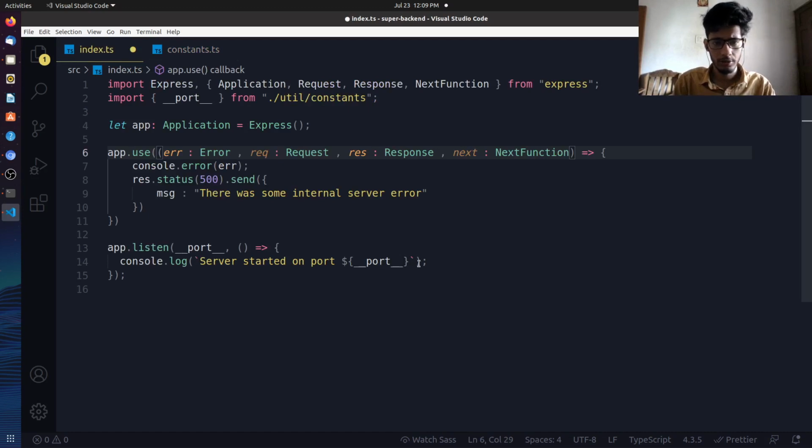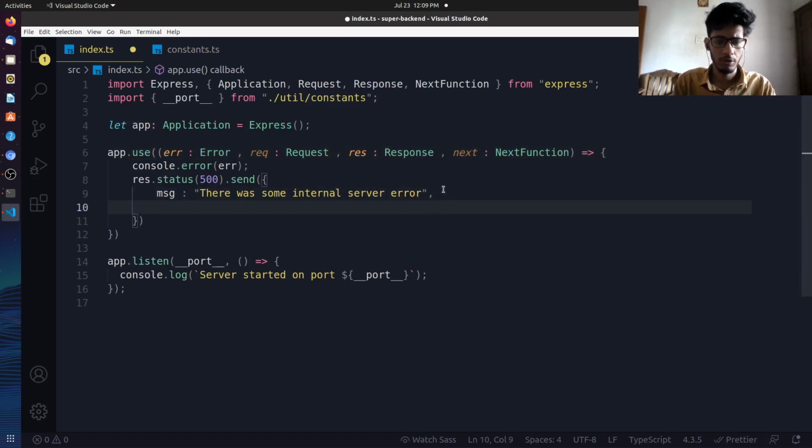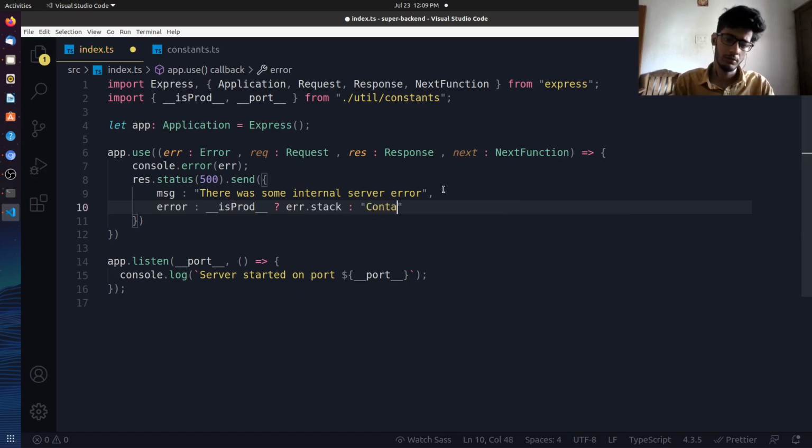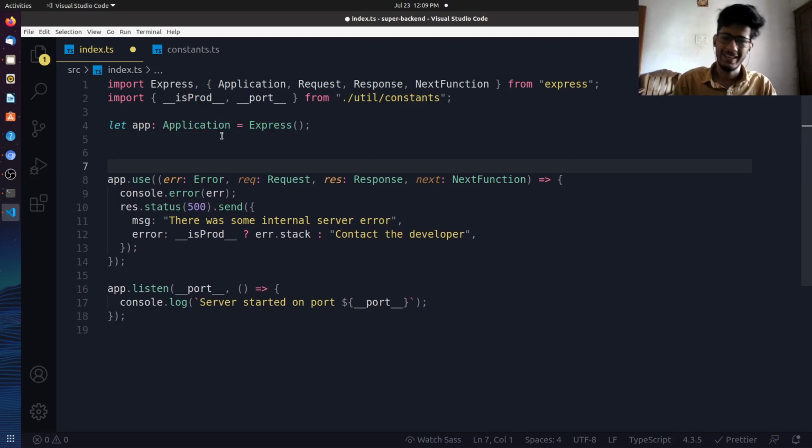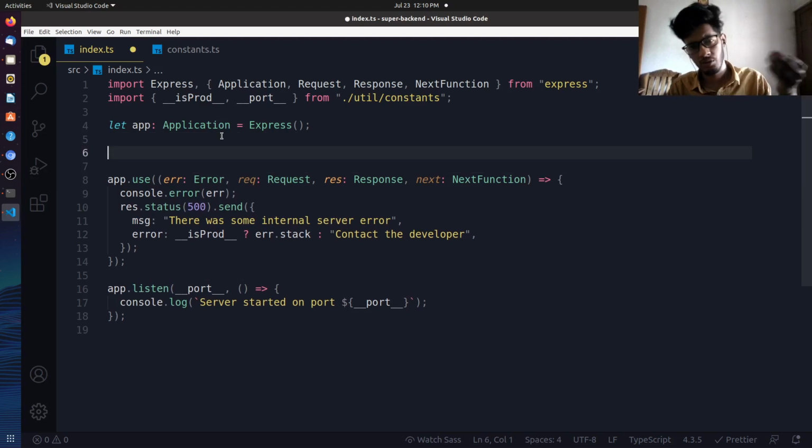Now here we'll also give an error stack if it is in development mode. So how will you do it? Let's call it is prod. If it is in production mode, then error.stack. Otherwise, simply say contact the developer, right? You can put a better message over there instead of contact the developer, but that's how I go. So once the error handler is made, we have to make a 404 route handler. What is the error handler? Basically, if any of the routes throw an error, it will finally come here and be handled.